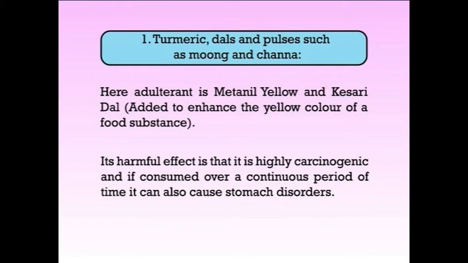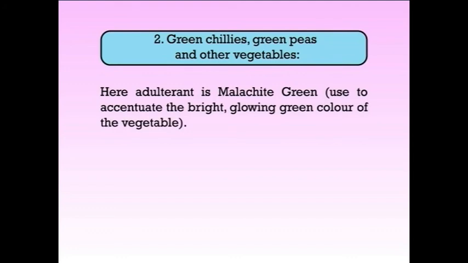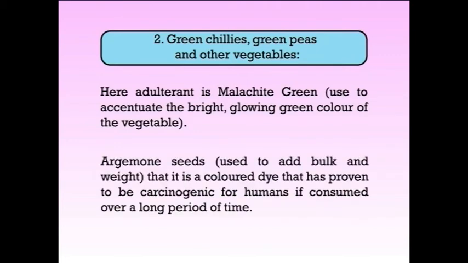Number 2, for green chilies, green peas and other vegetables, here the adulterant is malachite green. Malachite green is used to accentuate the bright, glowing green color of the vegetable. Argemone seed is also used to add bulk and weight. It is a color dye that has proven to be carcinogenic for humans if consumed over a long period of time.